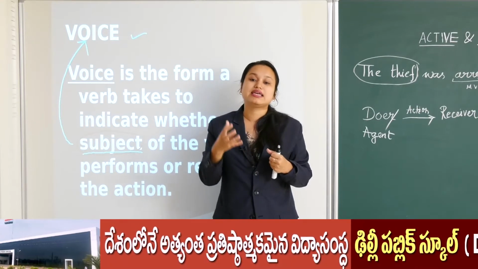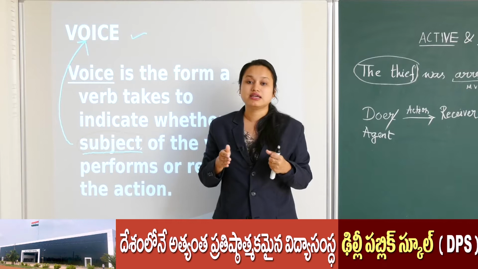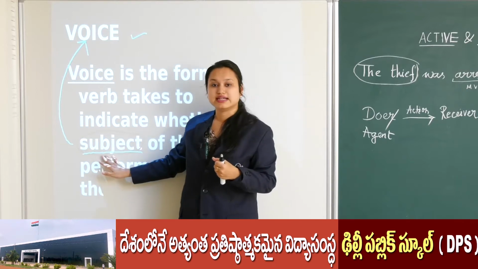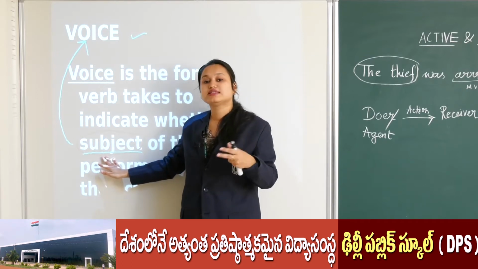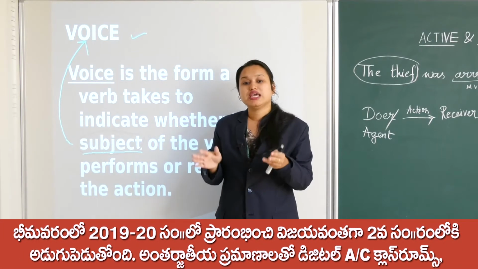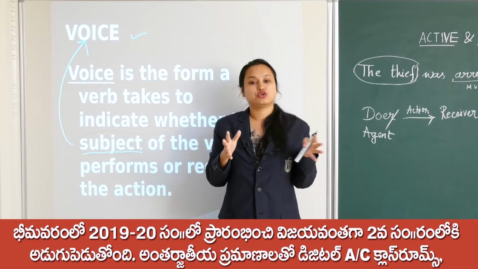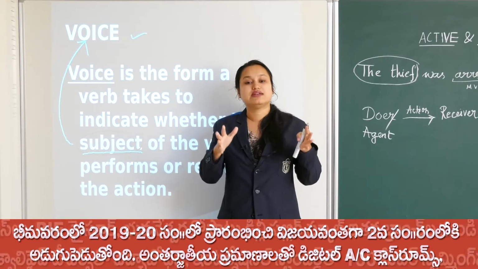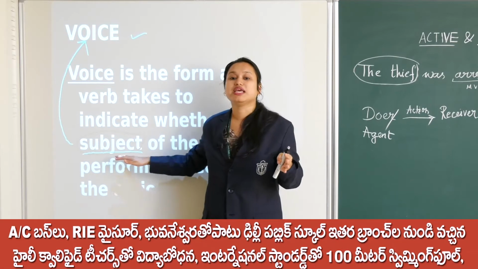So when we are making the thief the main subject of the sentence, that becomes a passive sentence, because we made the receiver the hero of the sentence. We made the receiver the subject, our main focus.